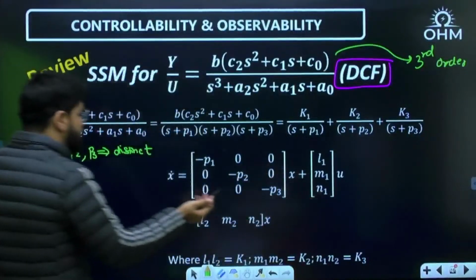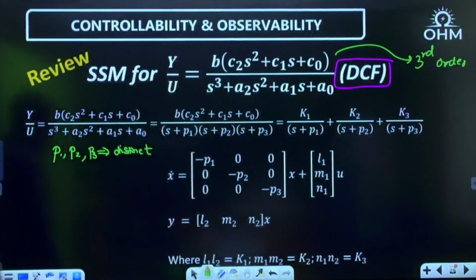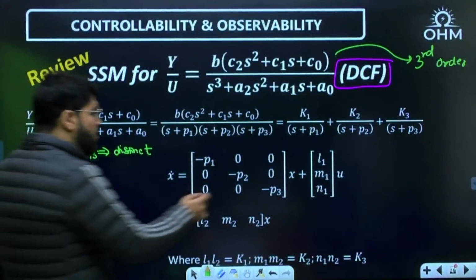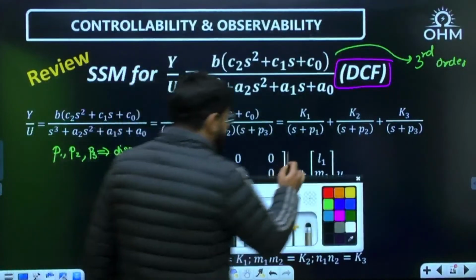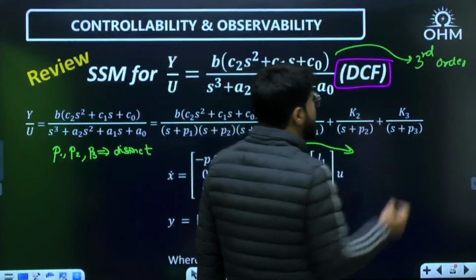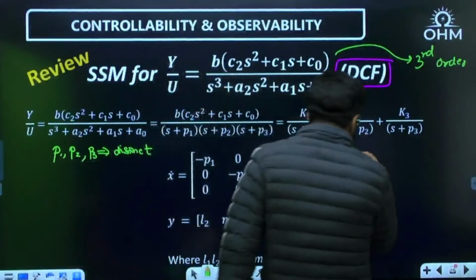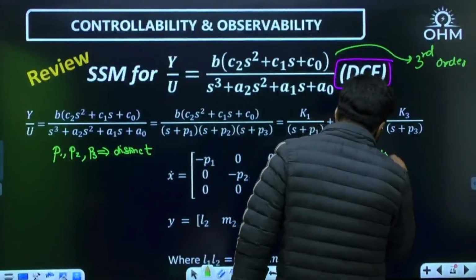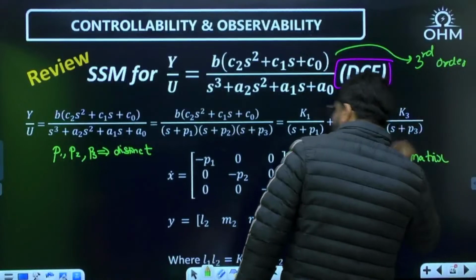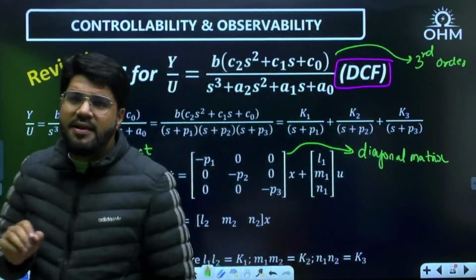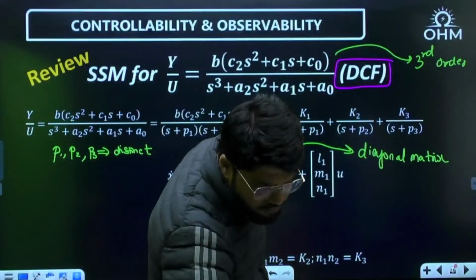We know what the state space model is: x dot is Ax plus Bu, y equal to Cx. So x dot is Ax plus Bu. What is the A matrix? A matrix will be a diagonal matrix. That is how the name comes, DCF, diagonal canonical form, where the system matrix A will be a diagonal matrix containing diagonal elements which are just equal to the poles of the control system.